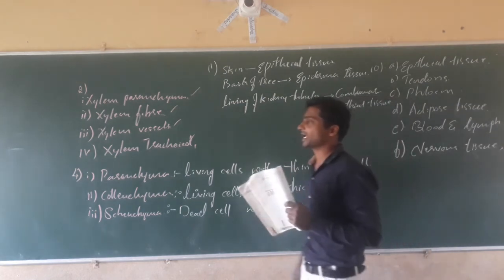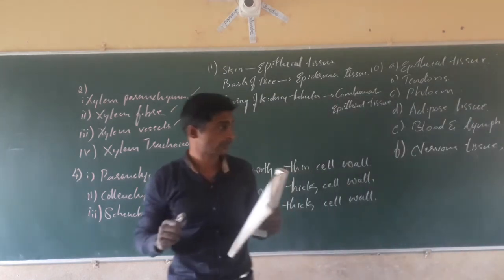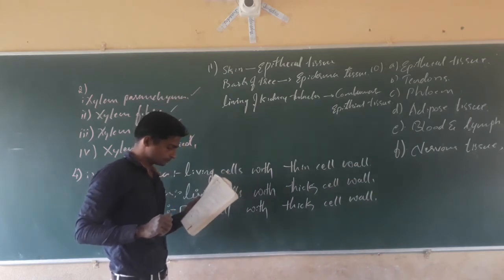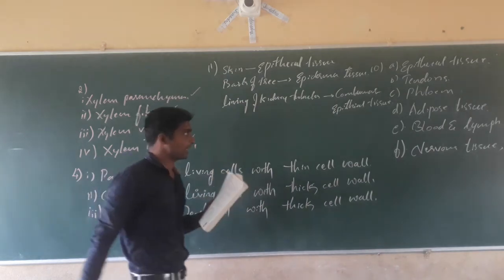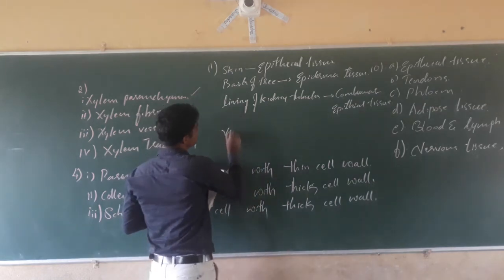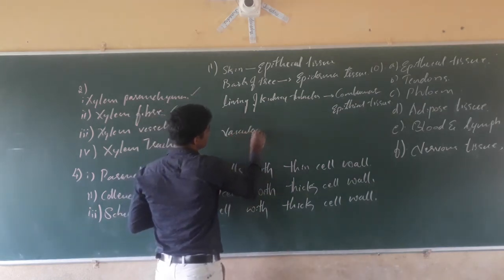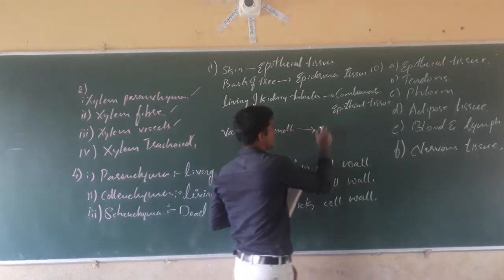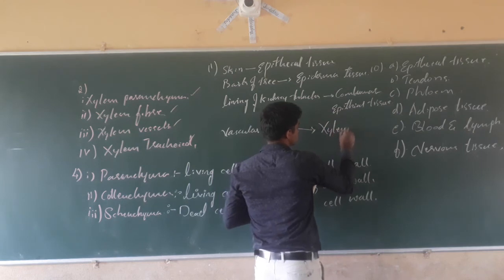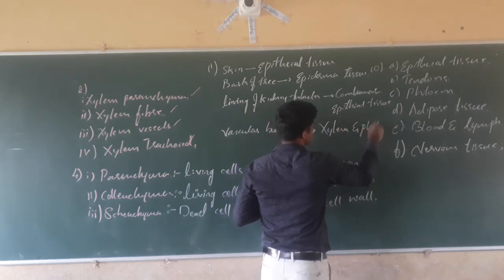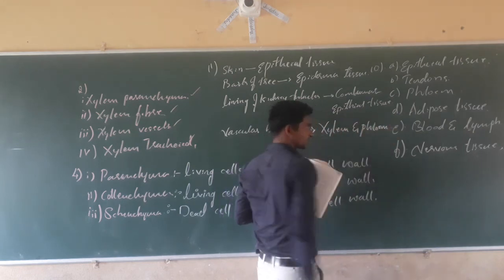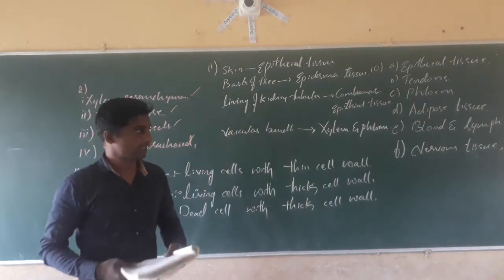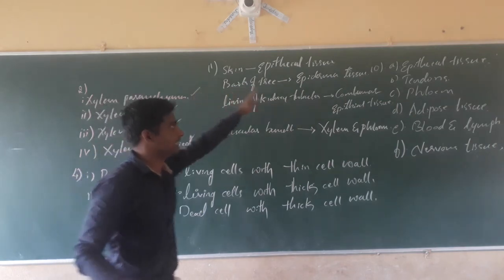Columnar epithelial tissue, the lining of kidney tubules. Next, after this one, vascular bundle. Here, the answer is fluid. That's all about the 11th question. This is the 10th question.